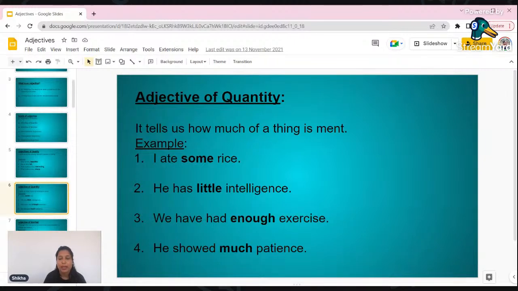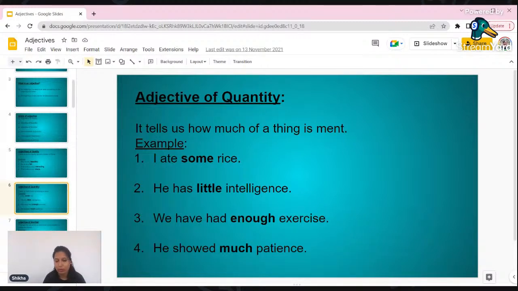That is some, little, enough, much. All these words are adjectives of quantity, since they show some kind of quantity to us, but actually we don't know the number, like how much is the number. We only know about the quantity. And why are we using these words here? Because all the things which we are talking about here are not countable.